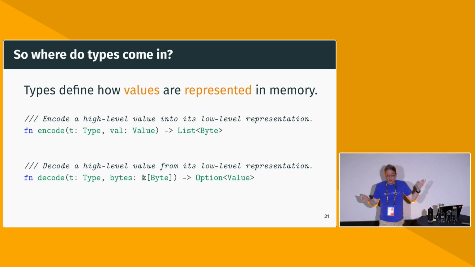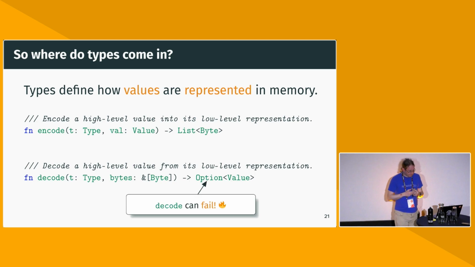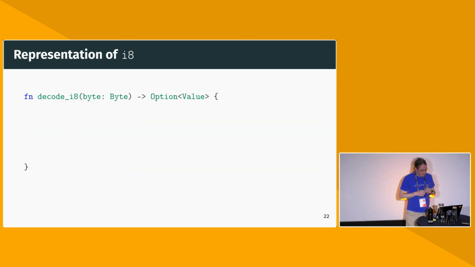Those two functions together define this abstract concept of how a high-level value gets represented as a low-level list of bytes. And crucially, decode can fail. It returns an option. Some sequences of bytes just don't parse. They're just not a valid representation of any high-level value.